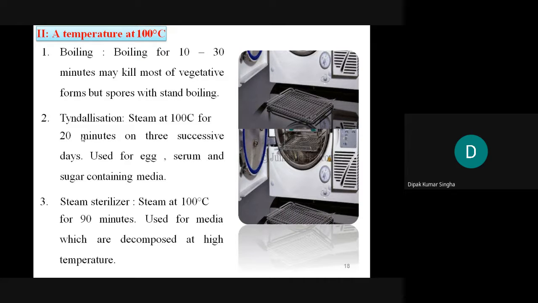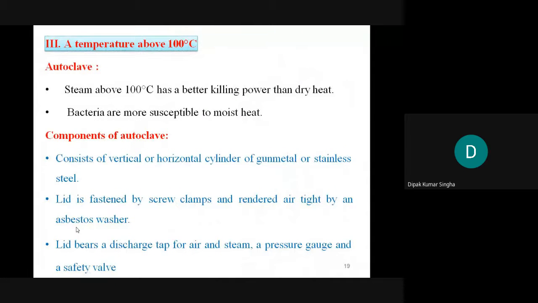Eggs, serum and sugar coating, these 3 materials are not sterilized by pasteurization. These are the 3 materials which are sterilized by tyndallization, and other materials are sterilized by pasteurization. And this is steam sterilization: steam at 100 degrees centigrade, generally we used drinking water, previously we used it for media that decompose at high temperature. Above 100 degrees centigrade is the temperature in the case of the autoclave.